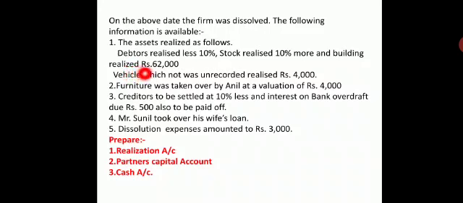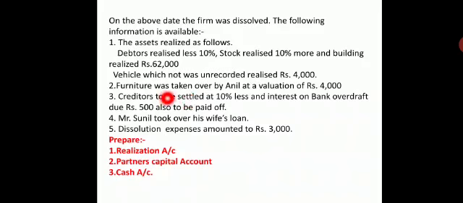Now vehicle is not recorded. It is not seen in the balance sheet, but at the time of realization it is brought into the account. So how will such unrecorded assets be treated? Directly, they will be shown on the credit side of the realization account. Next, furniture is taken over by Anil. That means a partner has taken over the asset.